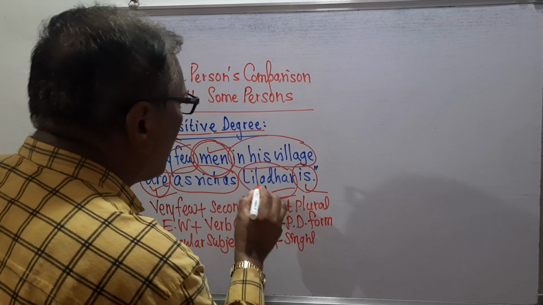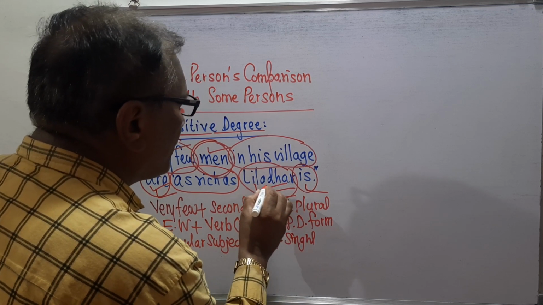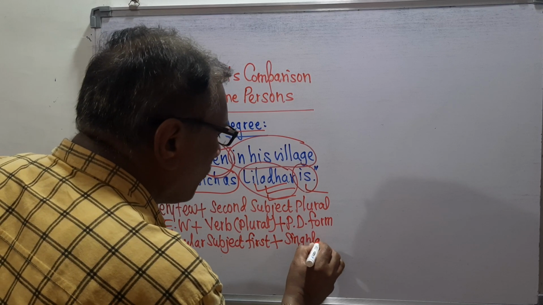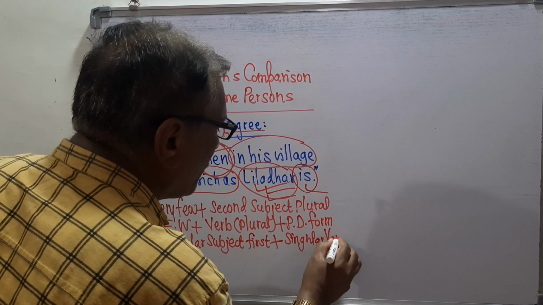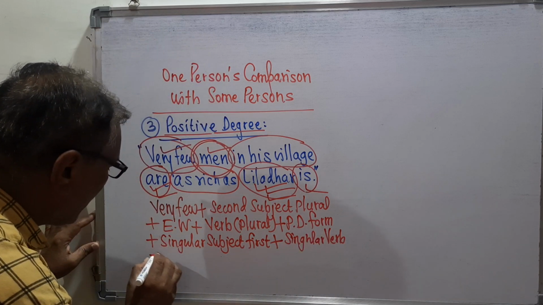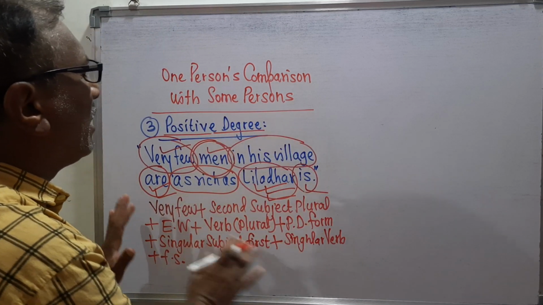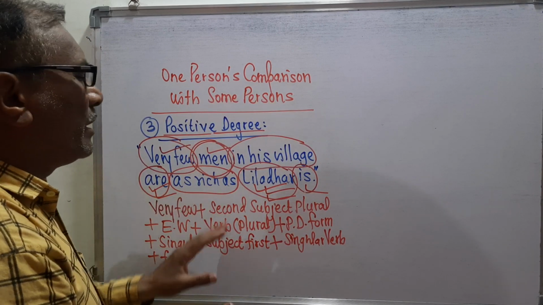Because remember here, this first subject is singular, so verb is singular verb, and then give the full stop finally at the end of the sentence. In this way we can make the positive degree.